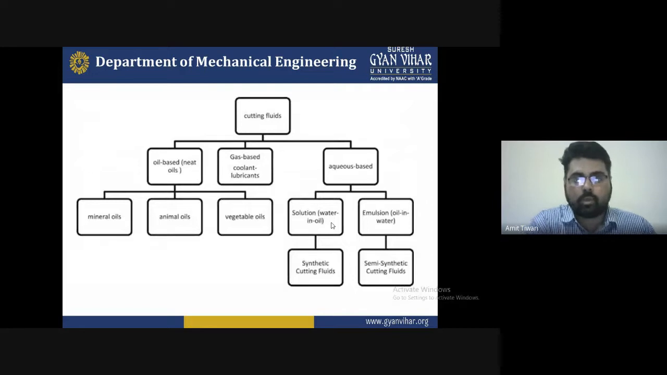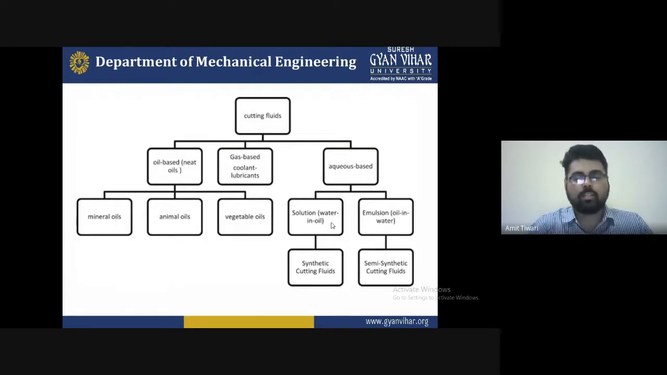Now cutting fluids are classified into the following categories. They are classified into three types. First of all, oil-based, or neat oil, where only oils are used. Second is gas-based coolant, where some gases are used for cooling, and third is aqueous based. The oil-based category is divided into mineral oil, animal oil, or vegetable oil. Which one is used depends upon the material and the condition or operation to be performed.